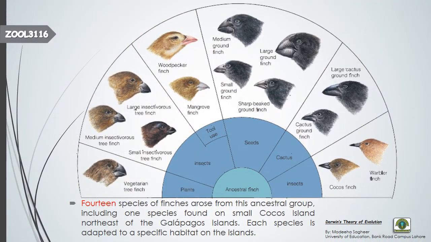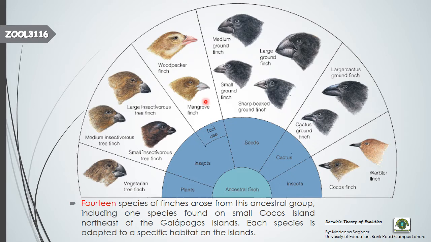Okay, here you can see the 14 species of finches that arose from the ancestral group. The ancestral group were actually the seed eater finches, and these 14 finches have adapted from the ancestral group that belongs to mainland South America. Each species is adapted to the specific habitat on different islands, including the Galapagos Islands as well as the small Cocos Island that is very near, northeast of the Galapagos Islands.